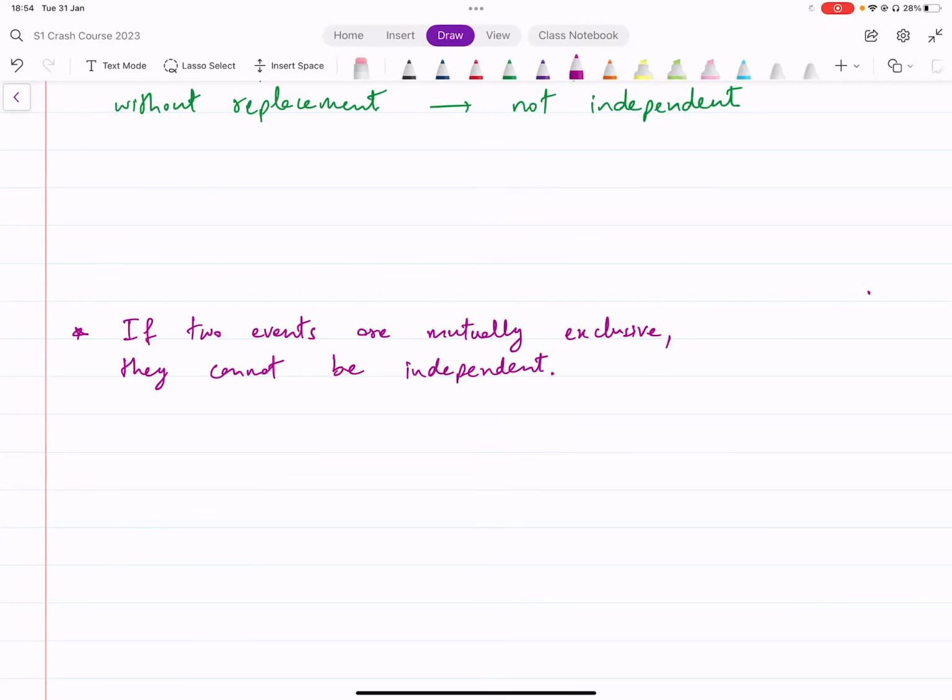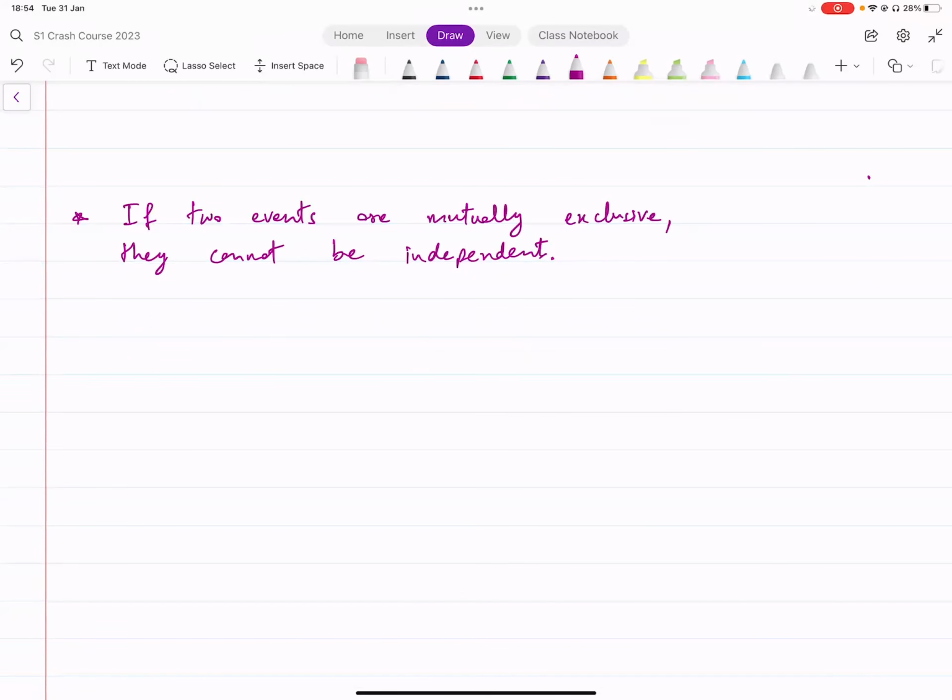Okay, that's not possible because they are affecting the probability of the other happening in that case. That means they're not independent.